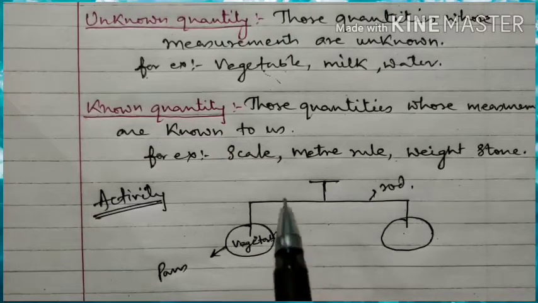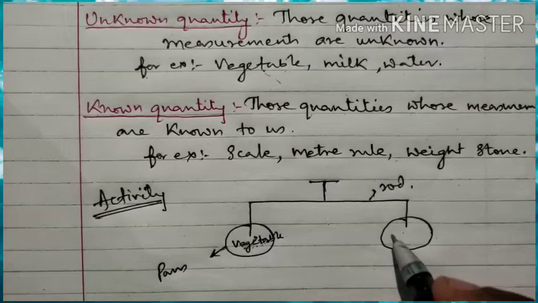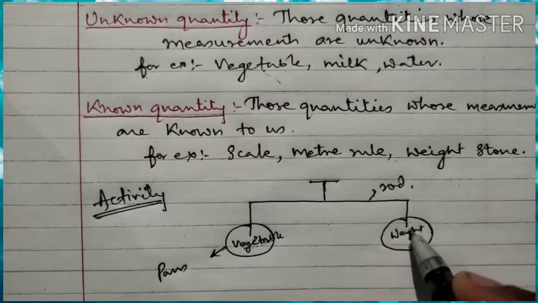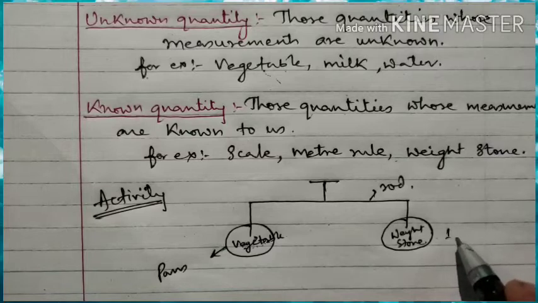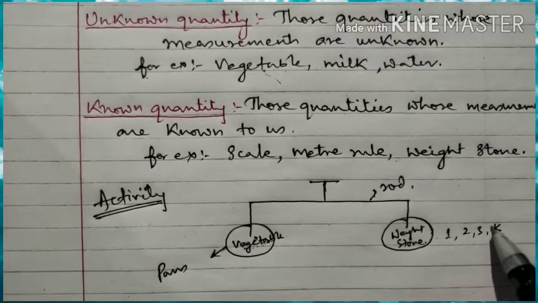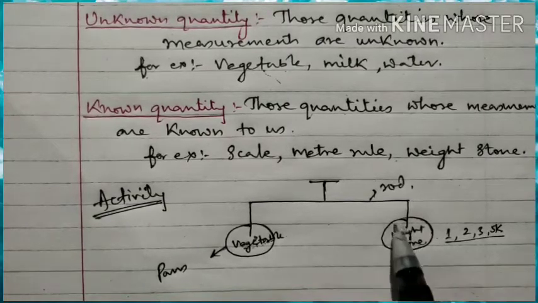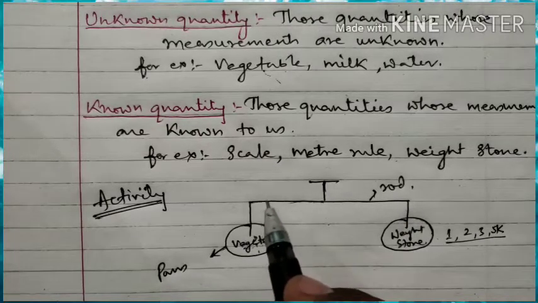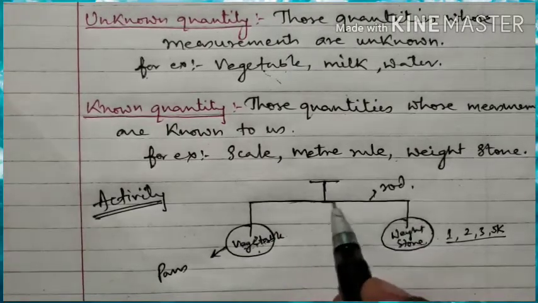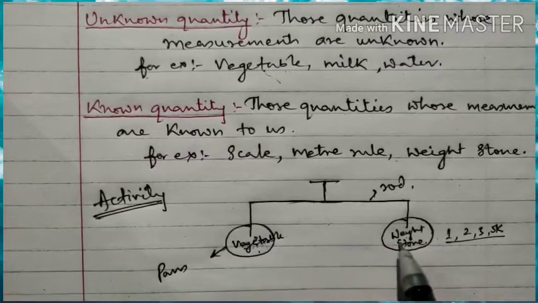Since the vegetable is an unknown quantity, we don't know its mass. And how do we compare? Here we compare by the weight stone. Whatever weight stone, either of 1 kg, 2 kg, 3 kg, 5 kg, like this the weighing stone is there. By the help of that we compare this vegetable, and when the rod is totally straight, it means that both of the things have the same weight.